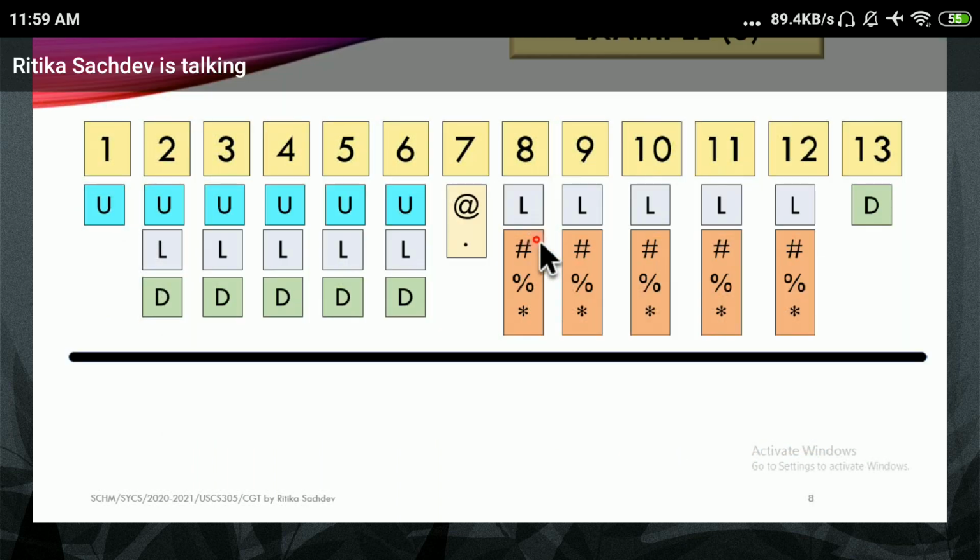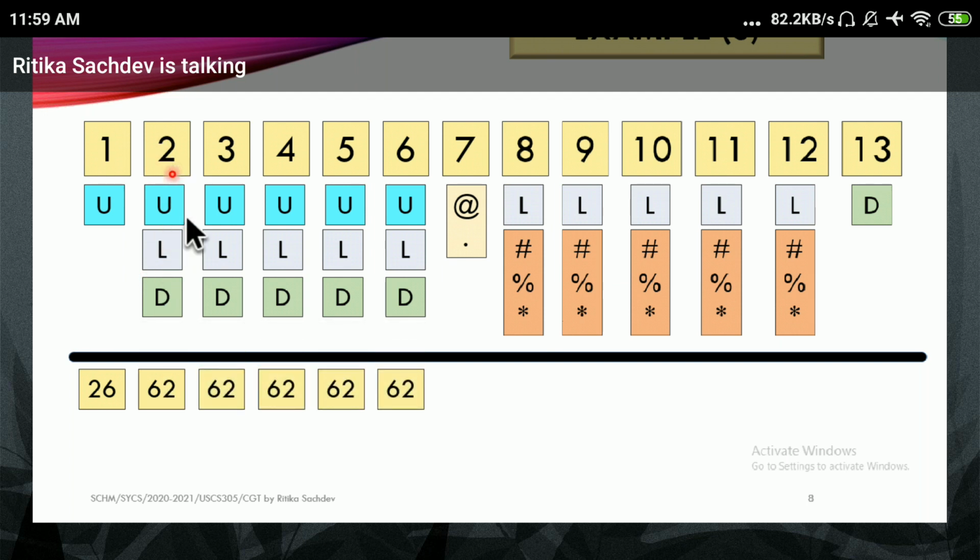I have to start counting for this. How many uppercase letters do I have? Only 26. How many uppercase, lowercase, and digits all together? 26 uppercase and 26 lowercase comes out to 52, plus 10 digits from 0 to 9, so that comes out to 62. So from the second till the sixth position, I can choose any character from the 62 characters.